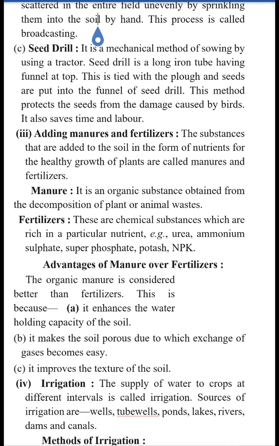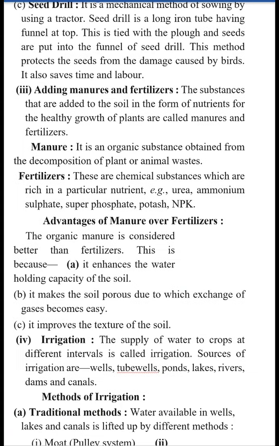Fertilizers are chemical substances which are rich in particular nutrients like nitrogen, phosphorus and potassium, and they are manufactured in industries. Some examples of fertilizers are given over here. It is always considered that manures are used over fertilizers because of their more advantages.